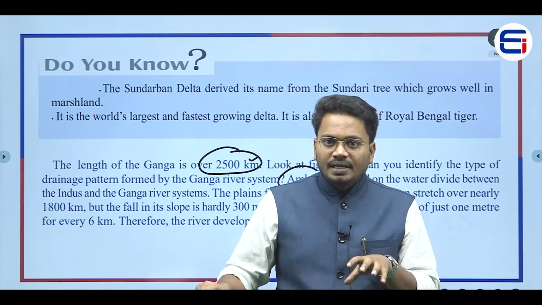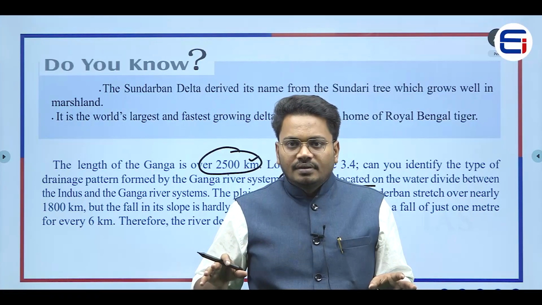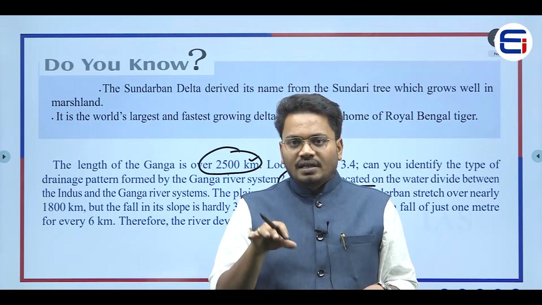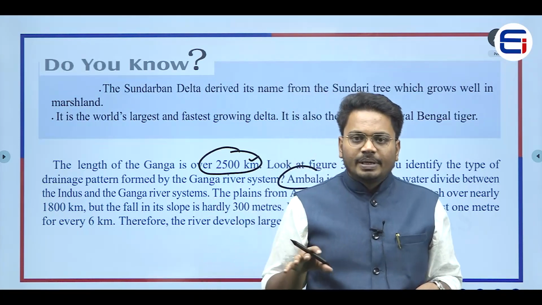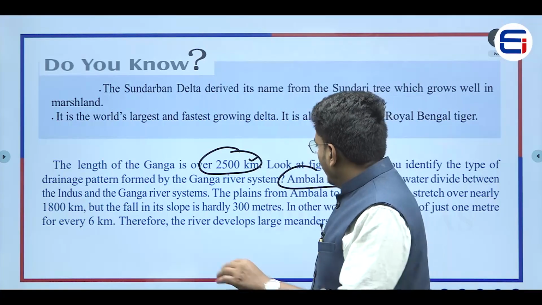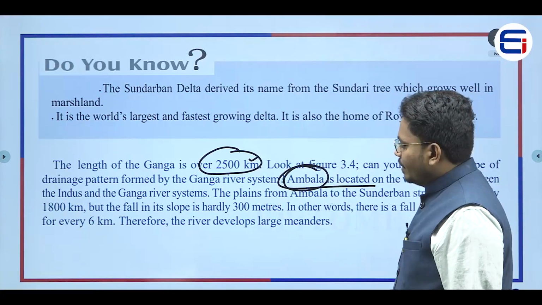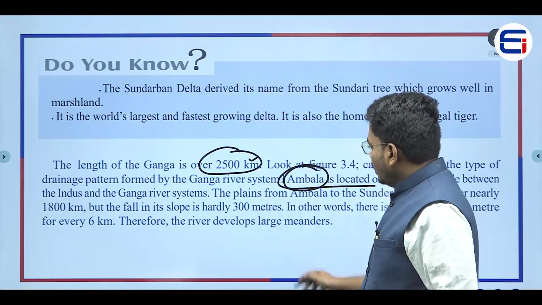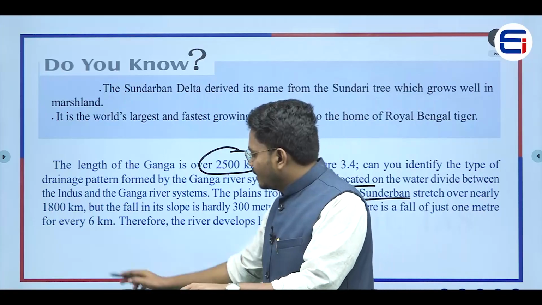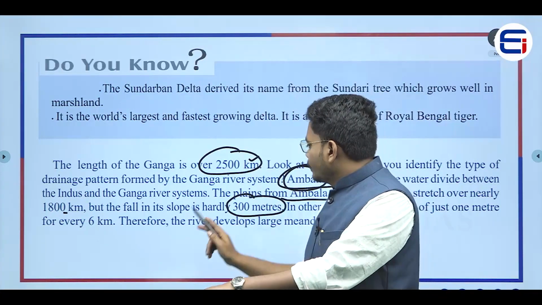So, it would be dividing the two river basins, right? On one side it would have one river basin, and on the other side another river basin. It would be dividing the two river systems, right? Now, near Ambala we will have this particular water divide between the Indus River and the Ganga River. Now, the plains from Ambala to Sundarban stretch over nearly 1800 kilometers, but the fall in slope is hardly 300